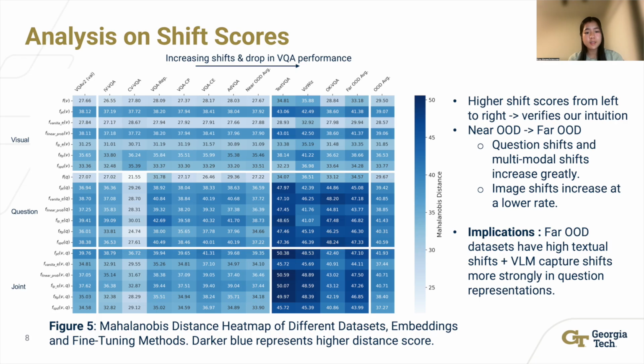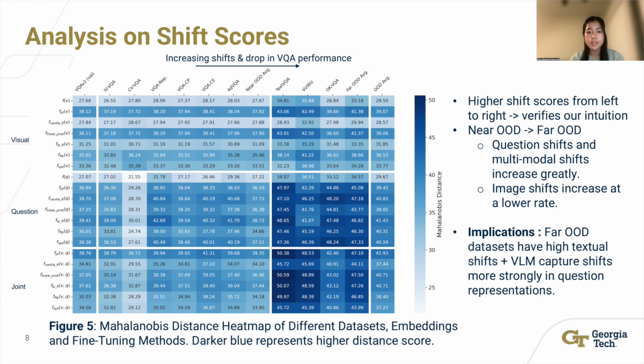This heat map visualizes the strength of the distribution shifts across 10 test VQA datasets, where VQA-V2 train is our in-distribution. As we move from near to far OOD datasets, all shifts increase, and the question and joint modality have increased shifts at much higher rates than the visual one. We hypothesize that far OOD datasets either have more severe textual shifts or that VLMs capture shifts much more significantly